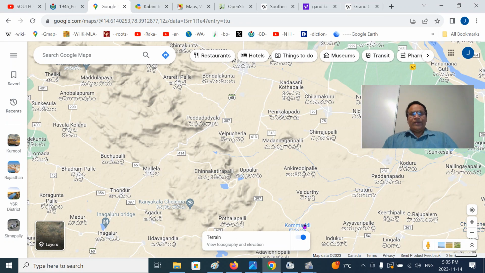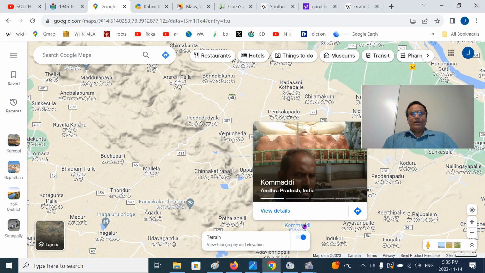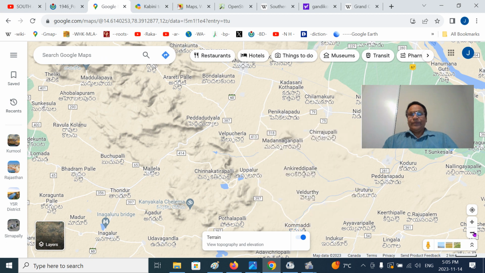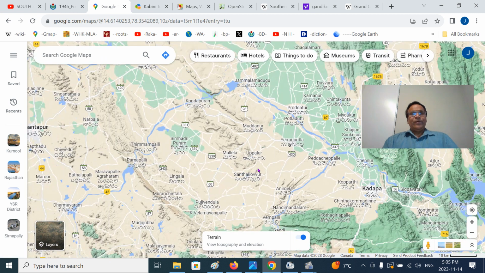Yeah, Komodi. You can see Komodi village. So from Komodi here to Kondapuram, that is the branch. This is the Muddanuru basin. The distance will be an average of 10 kilometers or so. This is the Chitravati river, Penna river. This is the Mailavaram. This is the Gandikota dam. This is the Mailavaram dam. This is the part we are talking about.